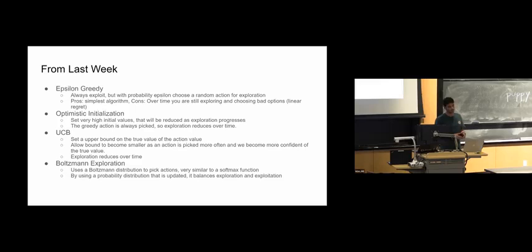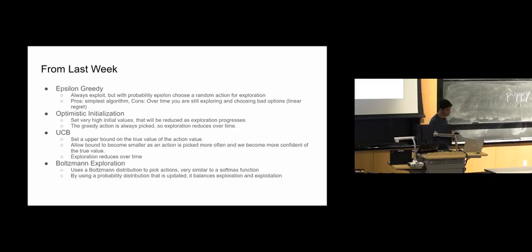The downside is that over time, you're still exploring actions that don't possibly give you the highest value. Then we have optimistic initialization, which works by setting the initial values higher than the true rewards. As we average the rewards over time, they'll start to go down, and that's how exploration and exploitation is balanced.